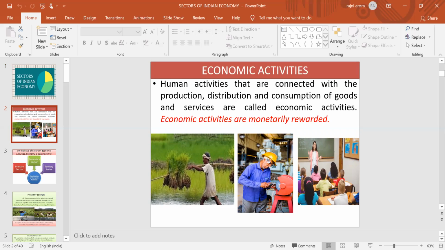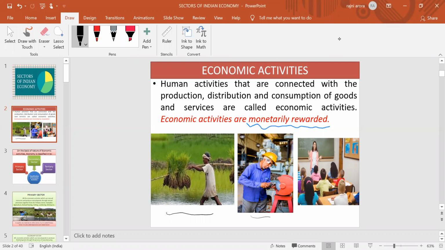Only those activities in which the reward is given in terms of money will be known as economic activity. It means the reward must be given in terms of money. As we can see, there can be so many kinds of economic activities. Here one of the farmers is working, one person is doing a manufacturing process, one person is teaching in the classroom. So many kinds of economic activities can be there.